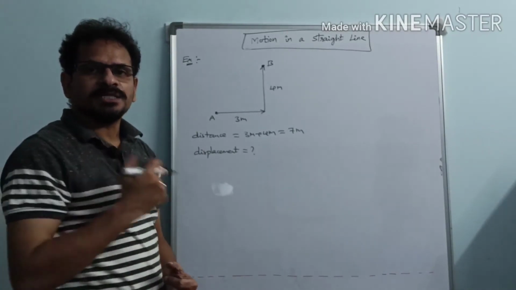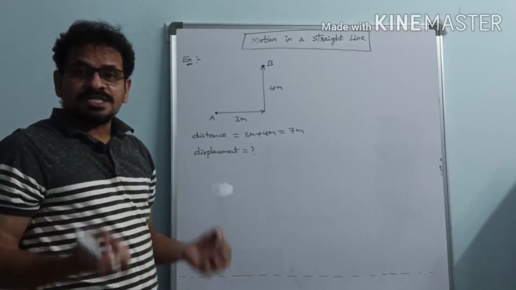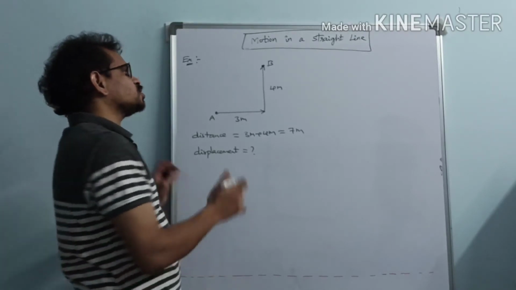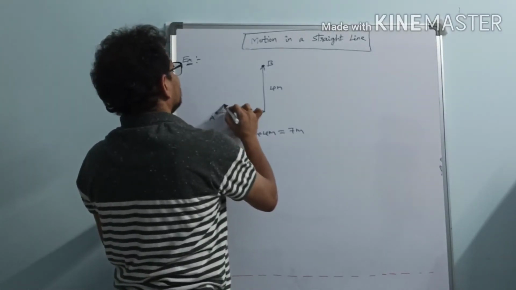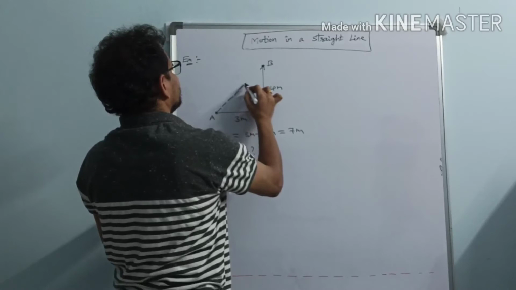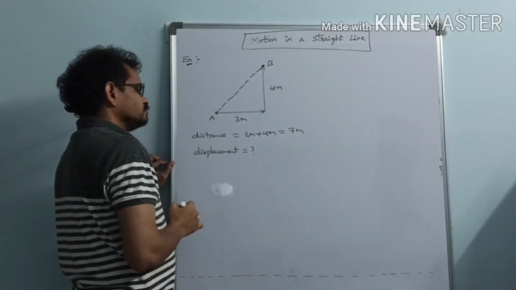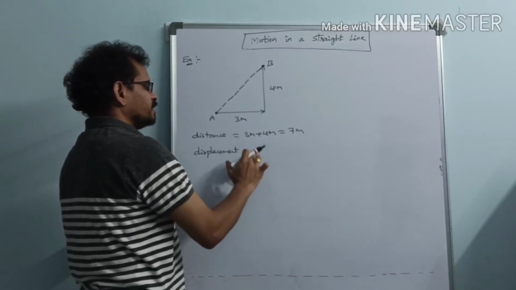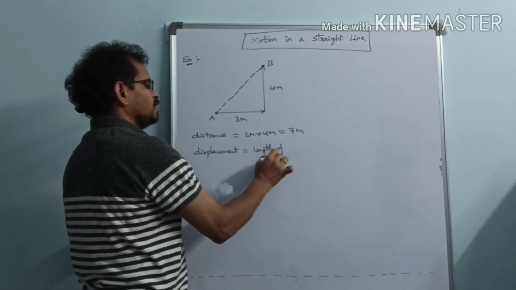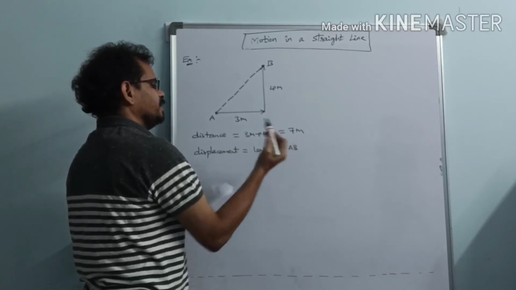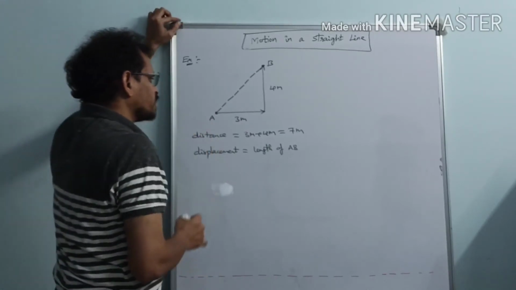Then what about displacement? Shortest distance between initial and final points. What is the shortest distance between initial and final points here? It is nothing but the length of the straight line joining initial and final points. So displacement equal to length of straight line AB. How will you get that one?